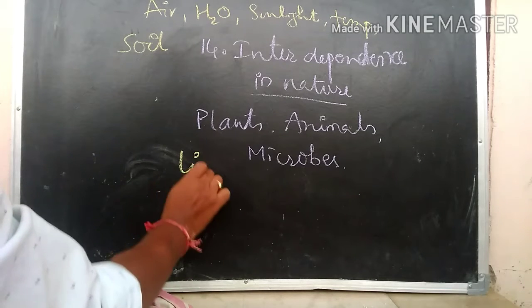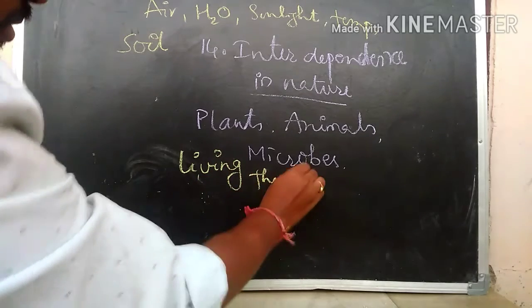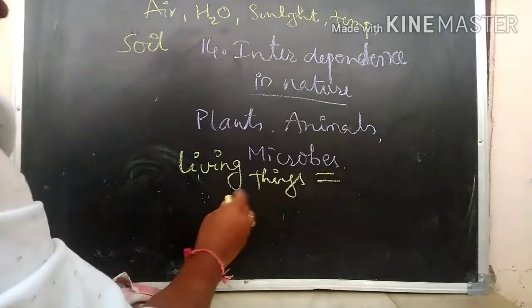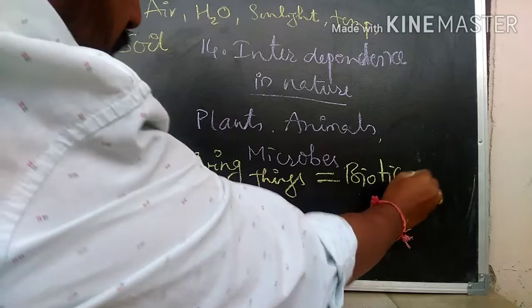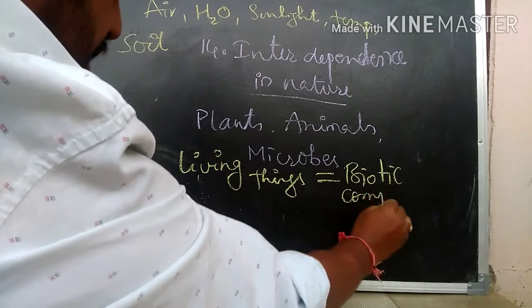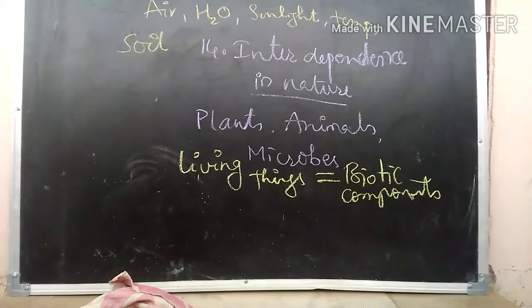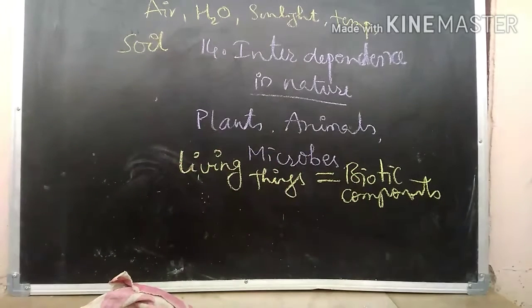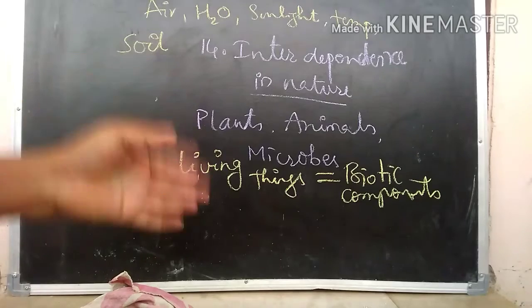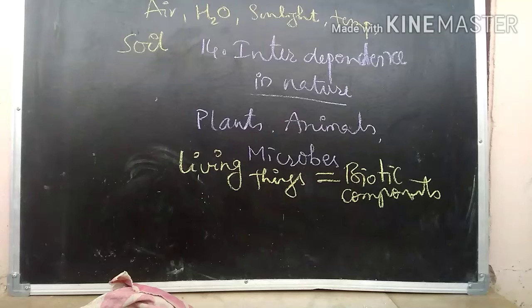Living things are also called biotic components. What are they called? Biotic components. Bio, B-I-O, means living things. Components are nothing but materials. So the living things that are present in the nature are called biotic components.